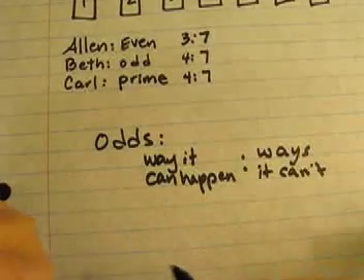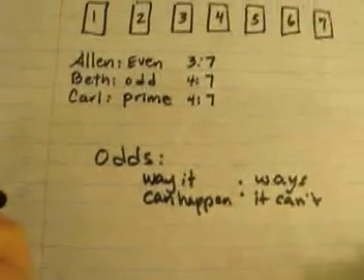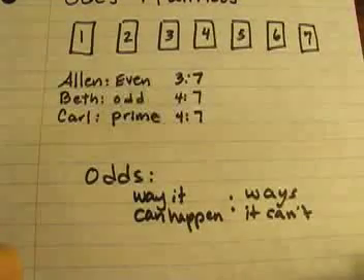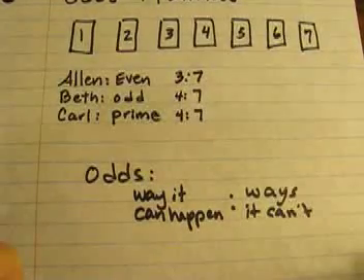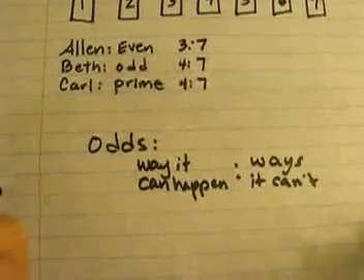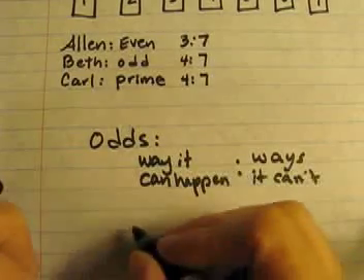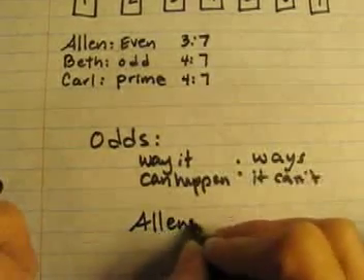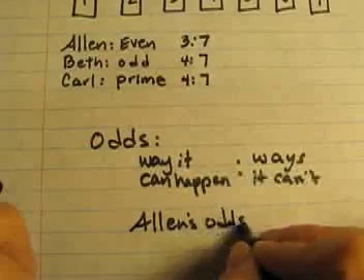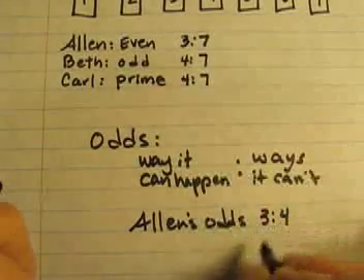So for example, if I was looking at Alan and he had the even numbers, there are 3 even numbers, that's how many ways it can happen, and 4 odd numbers, the number of ways it can't. So Alan's odds would be 3 to 4.